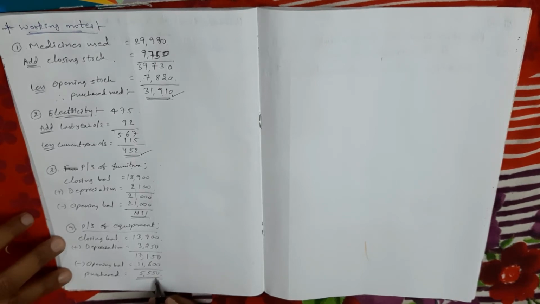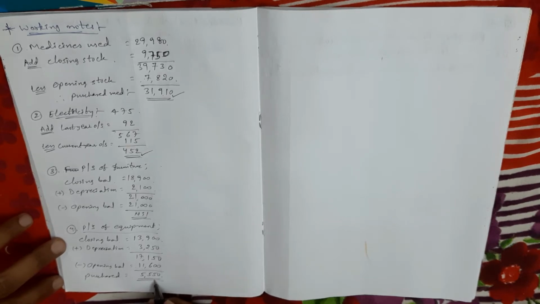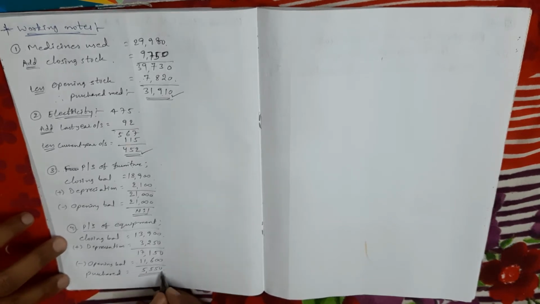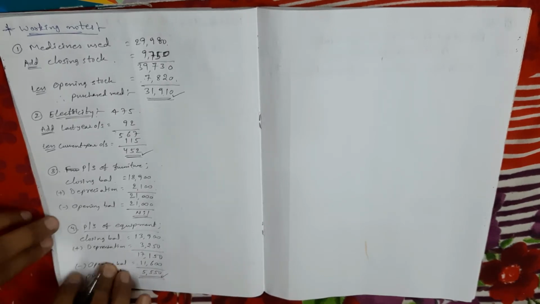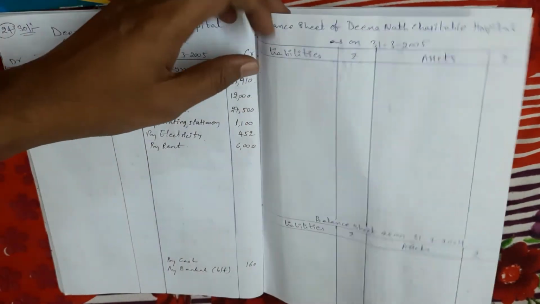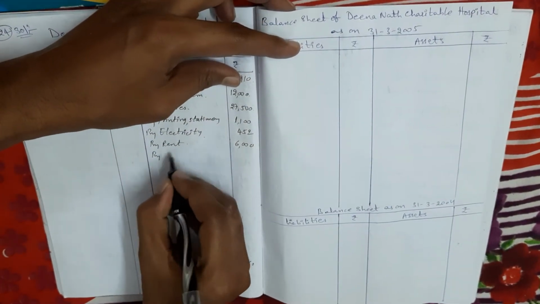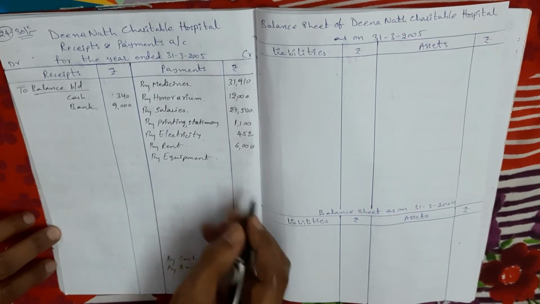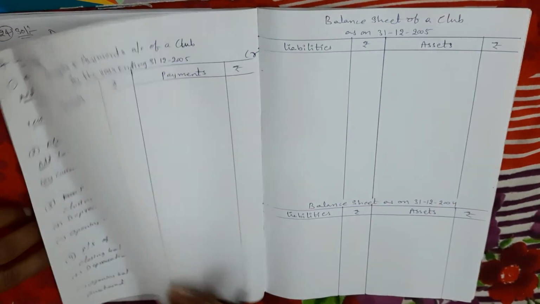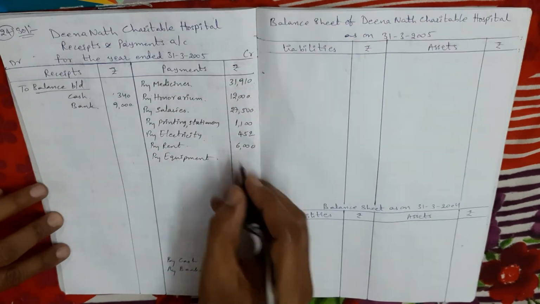Present year purchase we take in receipts and payments account credit side. So to find out this amount we did this. This is a very important adjustment in second type of problems. So now I am taking equipment which is purchased in the year, 5,550 rupees.